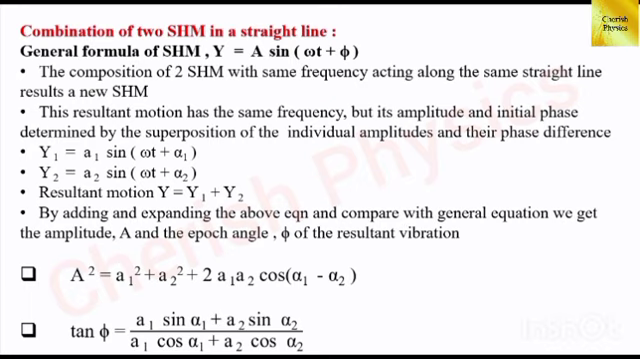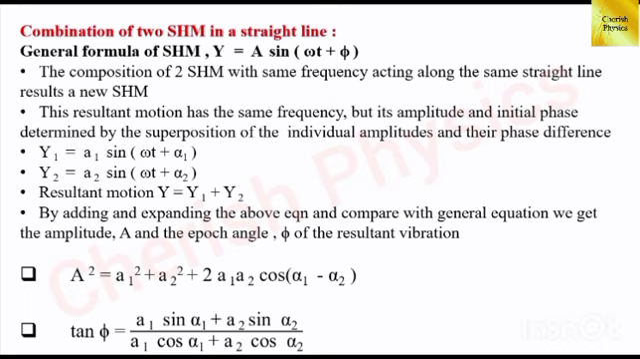The displacement equation for the first simple harmonic motion is y1 equal to a1 sin(omega t plus alpha 1), and for the second one y2 equal to a2 sin(omega t plus alpha 2). The resultant motion y equal to y1 plus y2. By adding and expanding the above two equations and comparing it with the general equation, we get the amplitude A